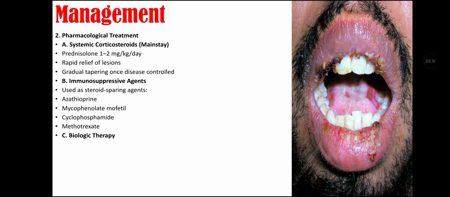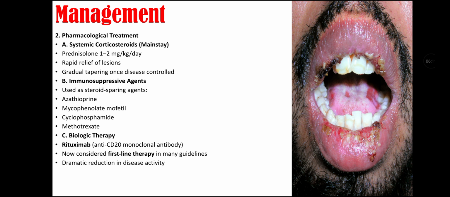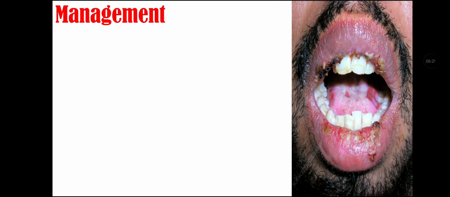Then we can also go for biological therapy for pemphigus vulgaris that includes rituximab, that is an anti-CD20 monoclonal antibody. It is now considered as first-line therapy in many guidelines. It has dramatic reduction in disease activity. We can also go for adjunctive therapies with all of these main therapies that include intravenous immunoglobulin and plasmapheresis that is for severe refractory cases.